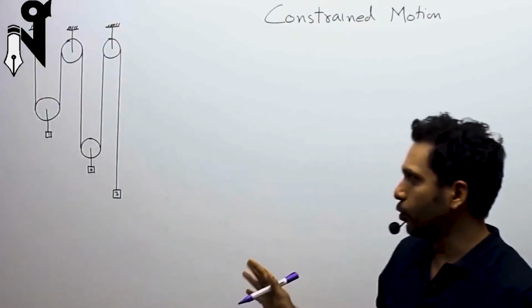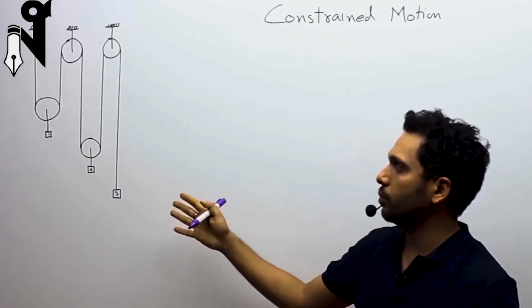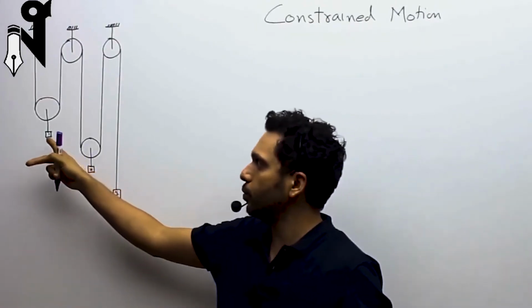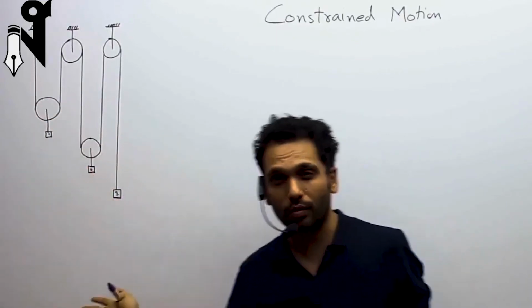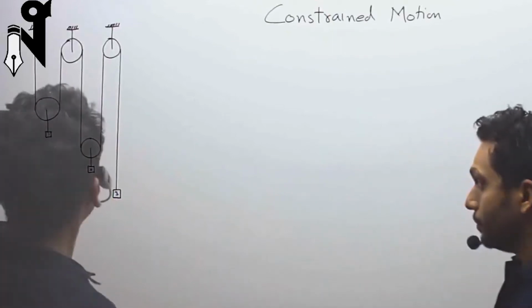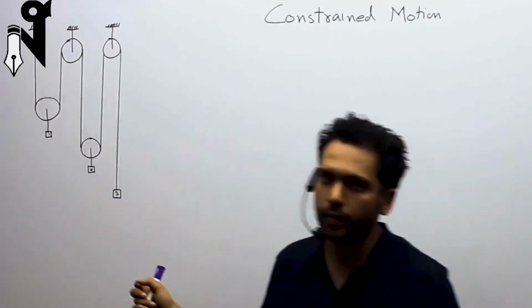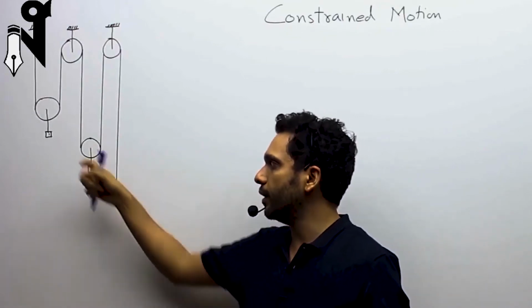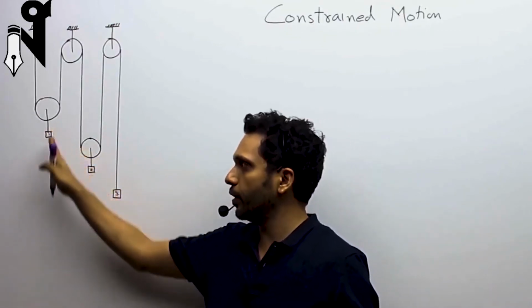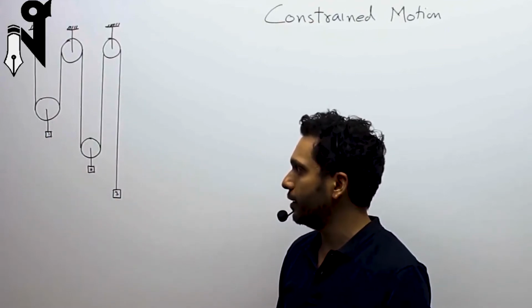So if you know the movement of 2 bodies, you can tell what is the movement of the third body. If you just know the movement of one body, you can't say how much which is moving unless you know the masses. And why do I say unless you know the masses? Because if they are a certain mass, say 2 kgs and 3 kgs, and this is whatever kgs, I'm moving it with 2 meter per second.